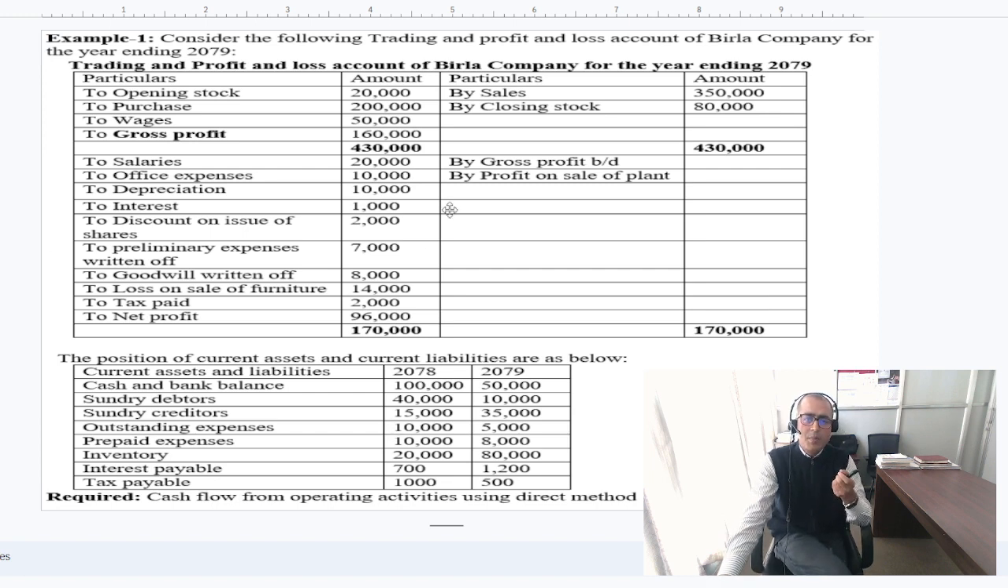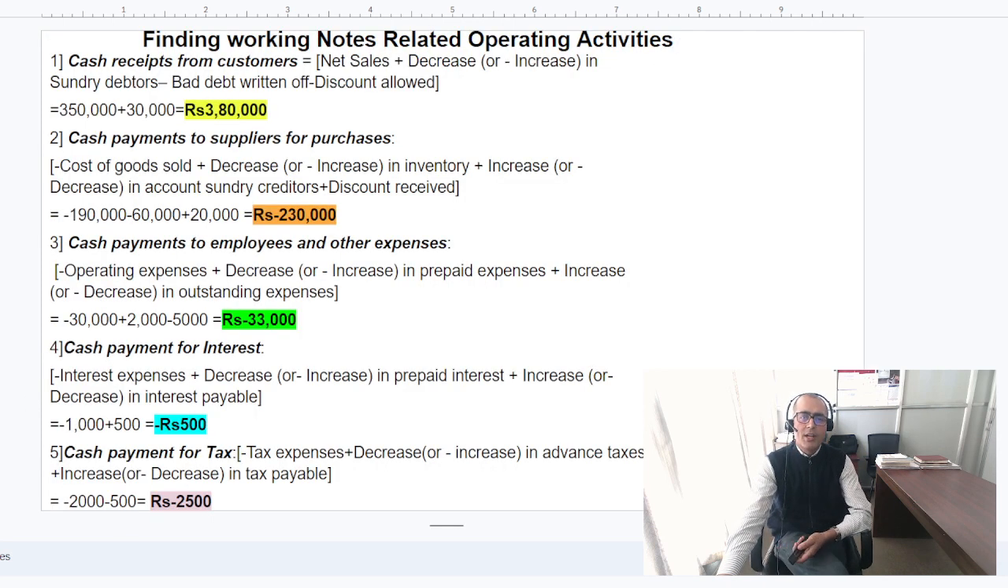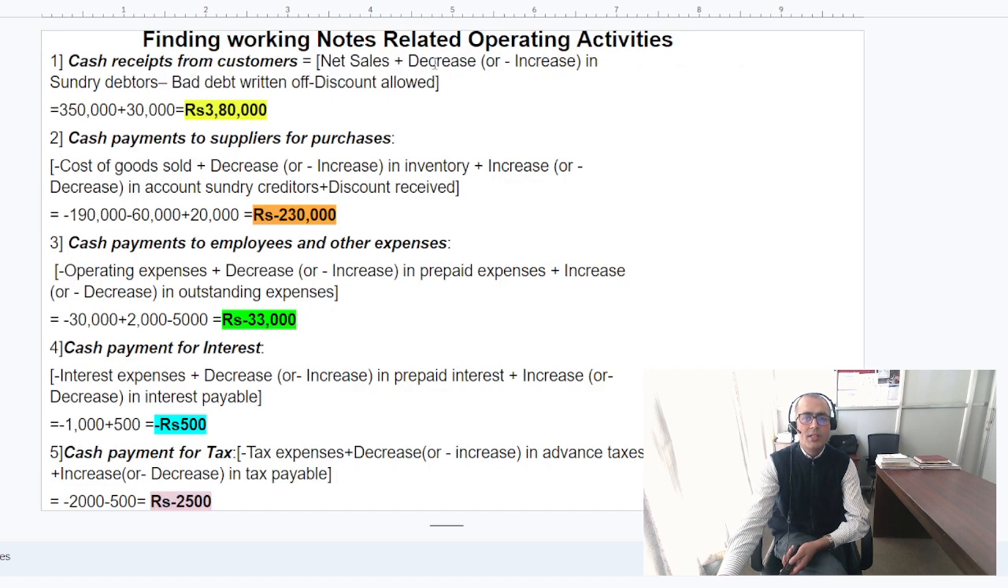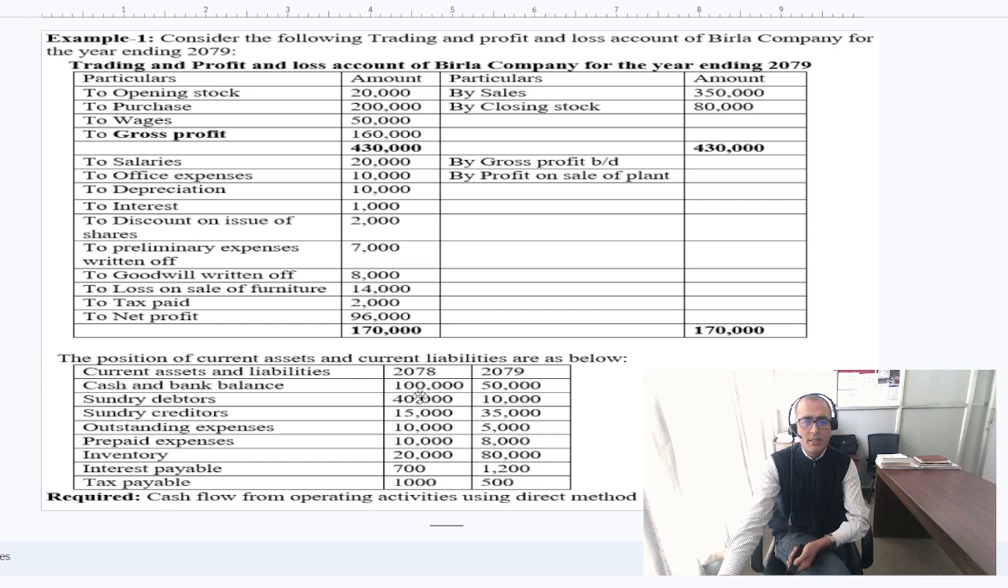Okay, now based on this understanding of these questions, you could estimate the operating cash flow, friend. As I discussed earlier, with sundry debtors, net sales is gross sales minus returns, but anyway we are given just the sales here, 3,50,000. Then you would adjust the decrease or increase in sundry debtors. Look at the sundry debtors: when it goes from 40,000 to 10,000, that is a decrease for us.